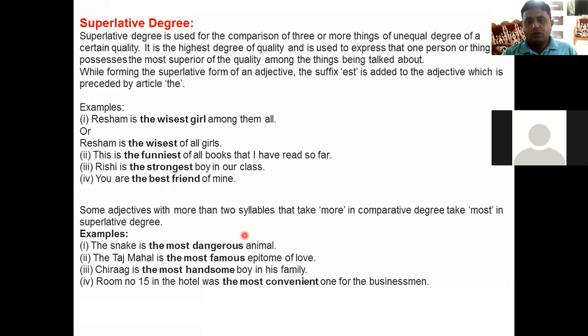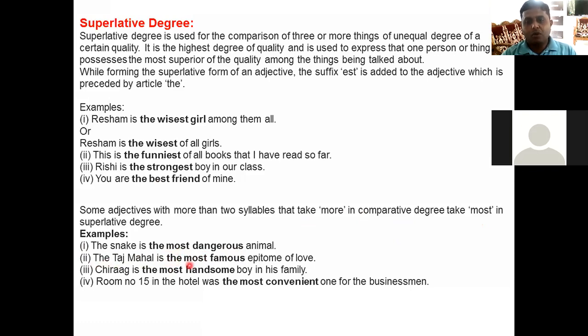So some adjectives with more than two syllables, right? That take more in comparative degree, take most in superlative degree, right? The snake is the most dangerous animal, right? So some words carry most, this word, right? So again, the matter of vocabulary comes over here. So we have to mug up. We have to take in mind the list of the words that carry most in the superlative form.